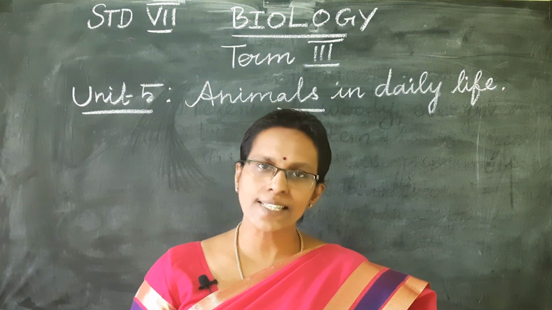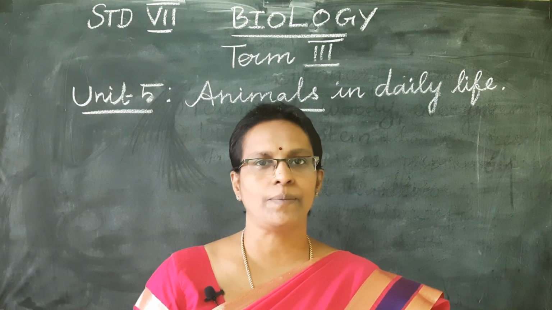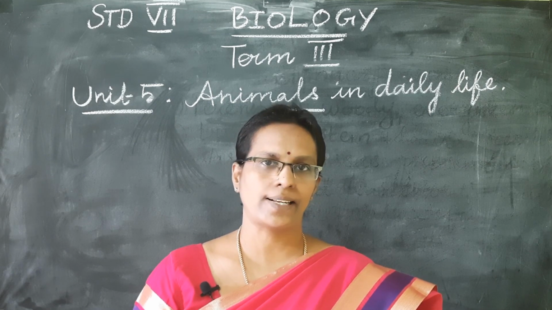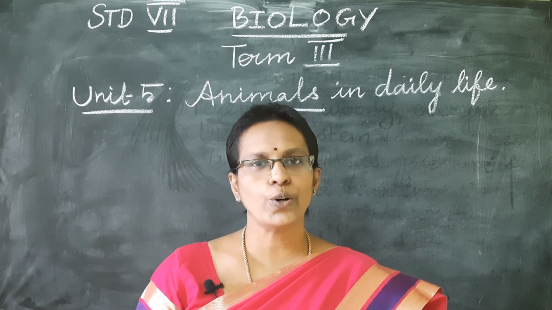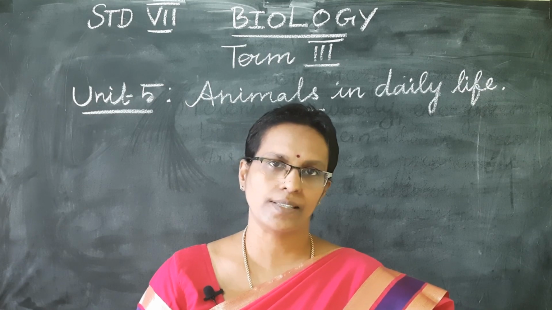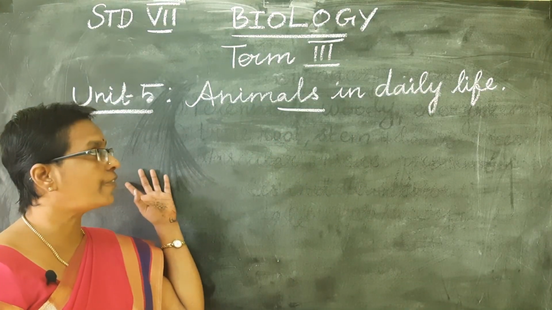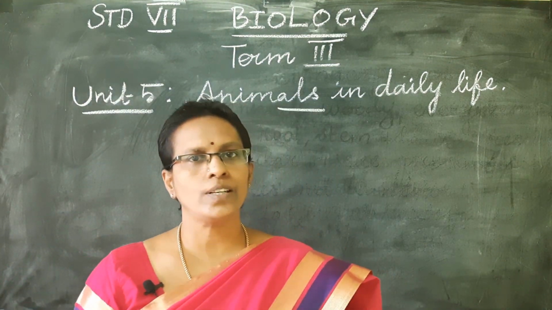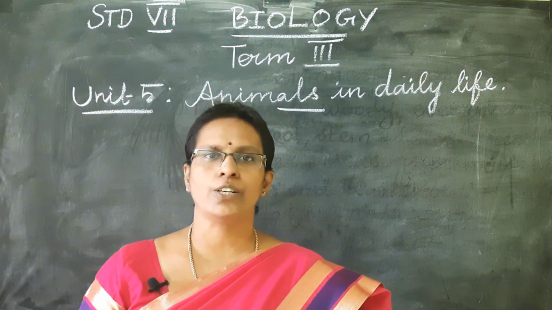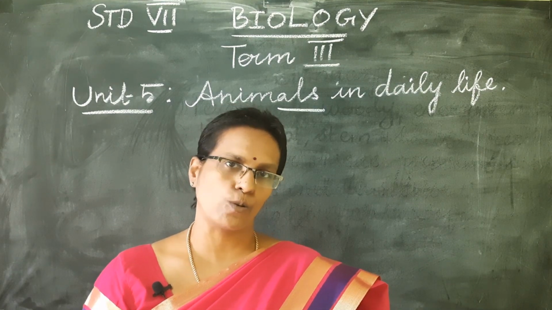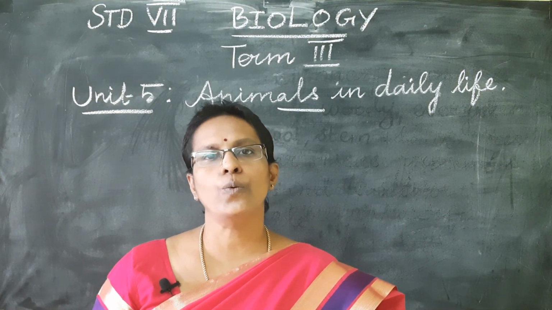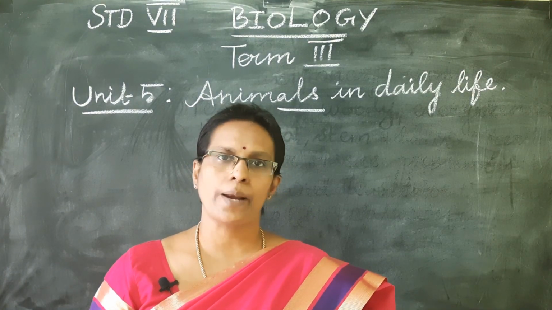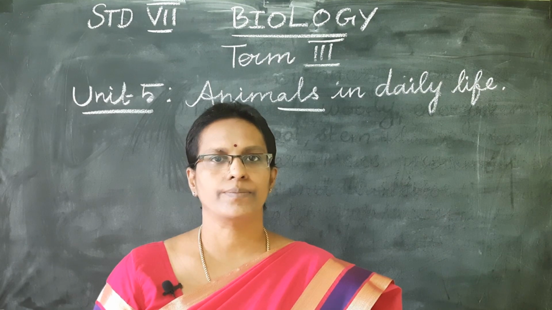Children, in your 6th standard class, you have studied the lesson Plants in Daily Life. In that, you have learnt about the uses of plants. In today's class, you are going to learn about the uses of animals. Term 3, Unit 5, Animals in Daily Life. In this lesson, you are going to learn about how the animals are used as food and for making clothes, how the silk and wool are processed, and to know the importance of protection and maintenance of animals.